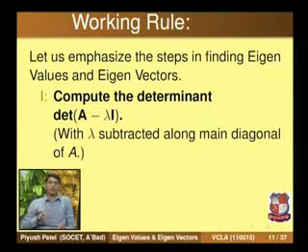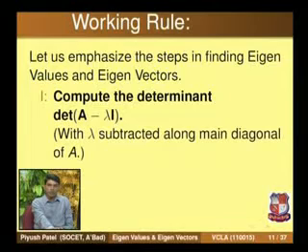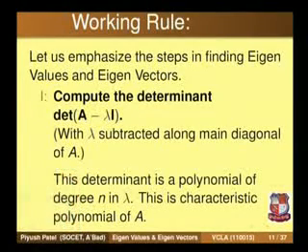First of all, whatever square matrix is given, subtract lambda along the diagonal and then find its determinant. This determinant will be a polynomial in lambda of degree n. Equate it with 0. That polynomial equation we call the characteristic equation. So in step 1, we find the characteristic equation, which is determinant of A minus lambda I equals 0. Here we need to expand the determinant.